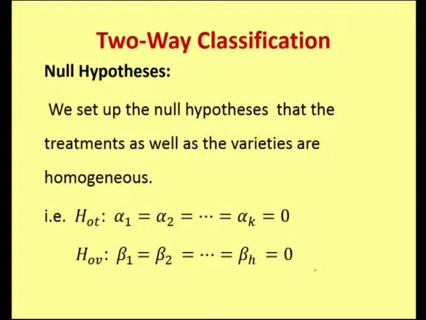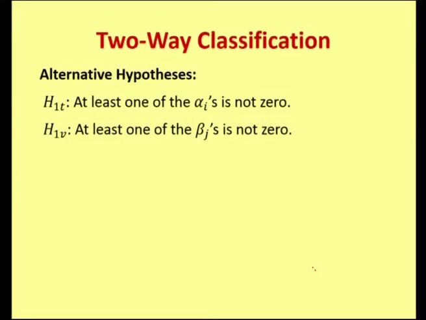In notation, H naught T, the null hypothesis for treatments, is alpha 1 equal to alpha 2 equal to and so on, alpha k equal to 0, and for varieties H naught V is beta 1 equal to beta 2 equal to beta h equal to 0. The alternative hypotheses, denoted by H1T and H1V, are that at least one of the alpha i's is not 0 and at least one of the beta j's is not 0.